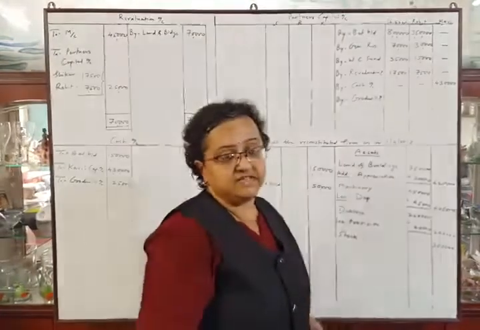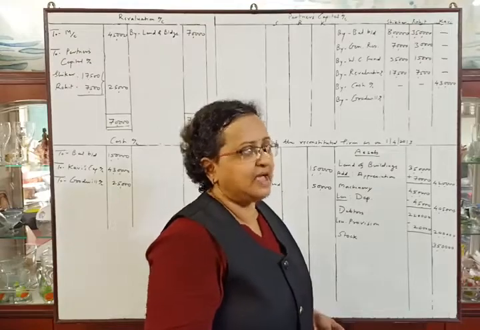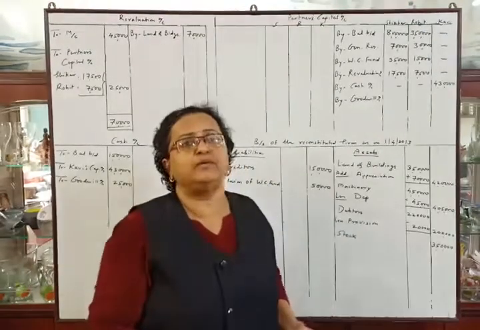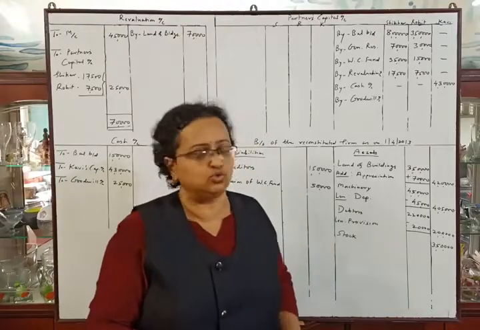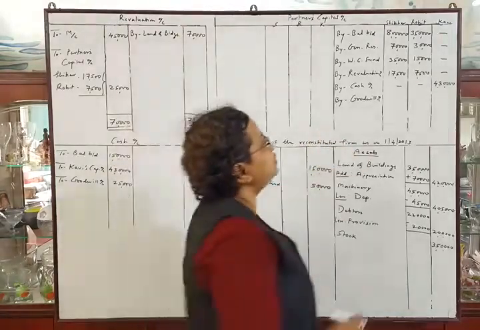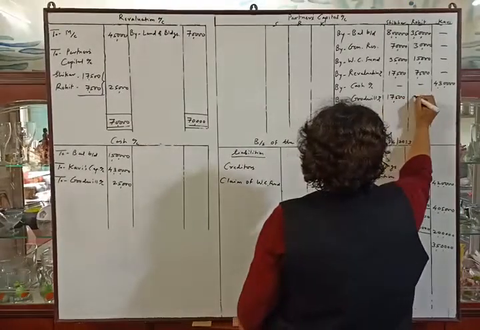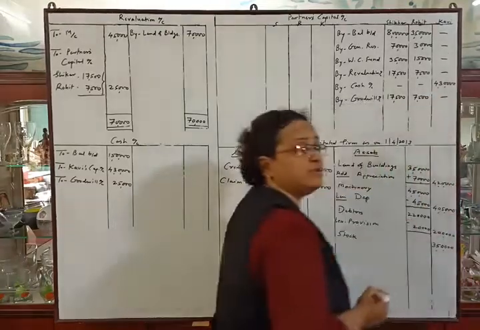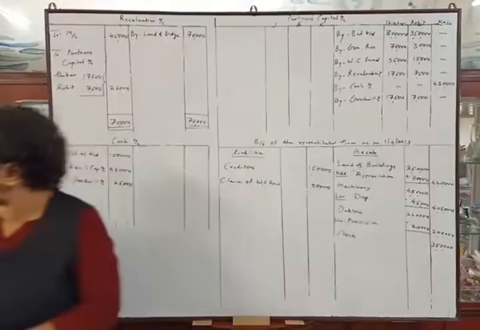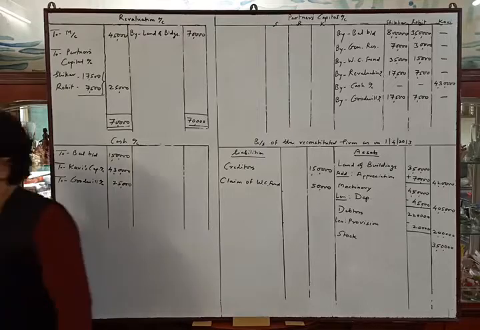In their sacrifice ratio, in this problem their sacrifice ratio is 7:3. As new ratio is not given in the problem, their sacrifice ratio will be their old ratio, that is 7:3. So we will distribute the goodwill in that ratio. It will be 17,500 and 7,500. There is no adjustment of withdrawal of goodwill. So we have finished all the adjustments.